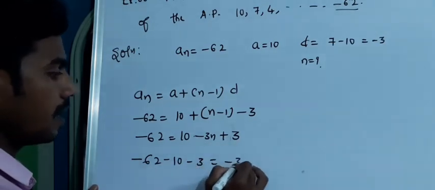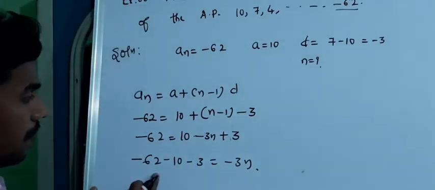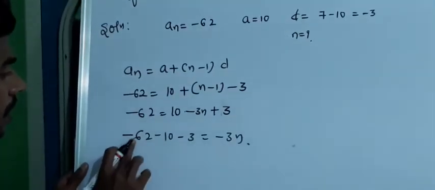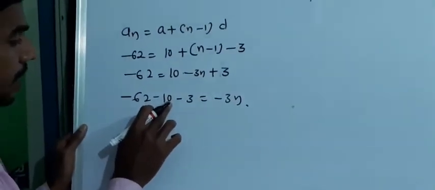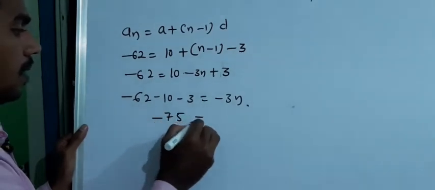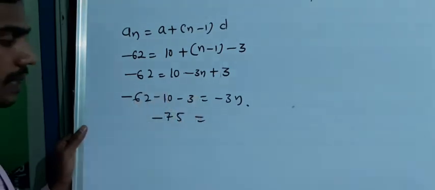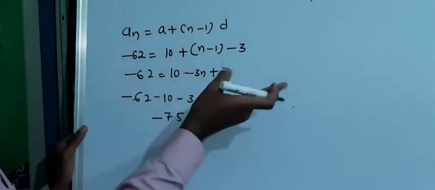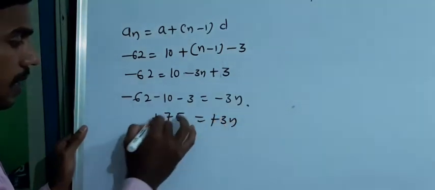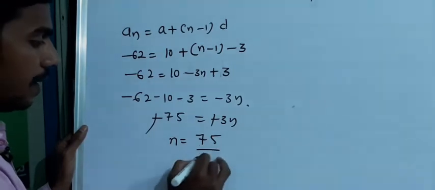Now -62 minus 10 is minus 72, minus 3 is minus 75. Keep minus as it is and add all these terms. That is -3n. This will get cancelled. So n is equal to 75 divided by 3.